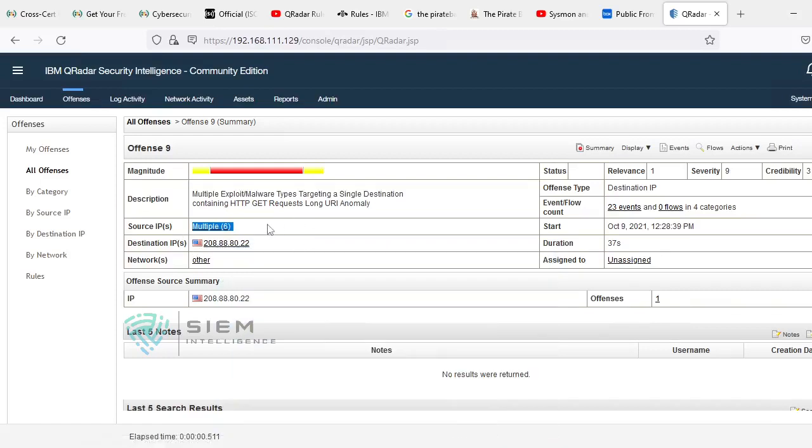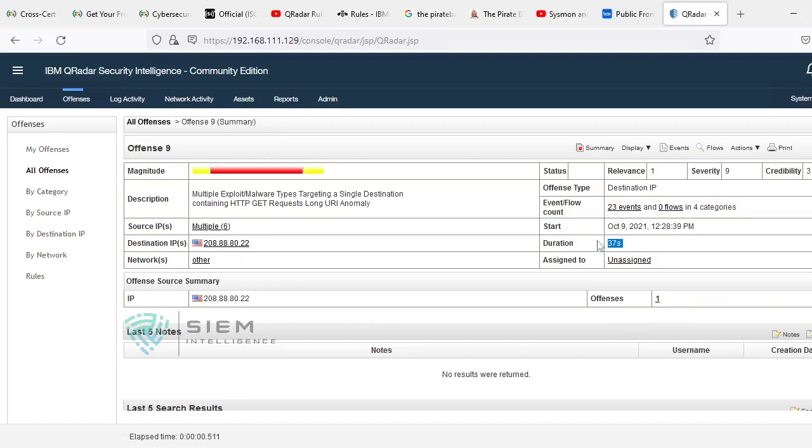So the entire attack, or any kind of exfiltration that is happening, will be dropped there itself. And you can come to know how many events and flows are contributed. There are 23 events from 4 different categories. As we have seen by category, what was the offense time? There may be 1 minute, 2 minutes, 3 minutes. Here it is 30 seconds.